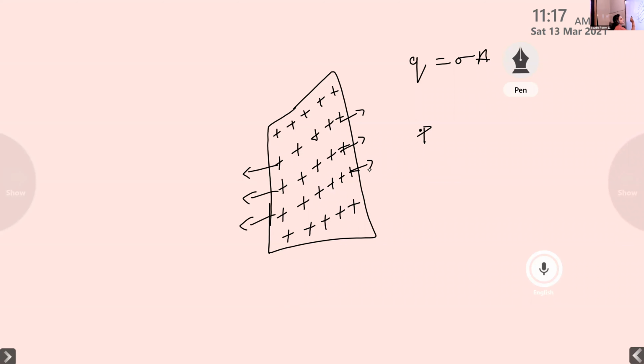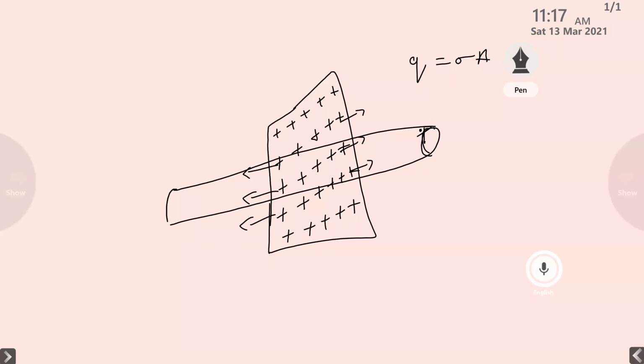So we are considering a Gaussian surface that is enclosing this point P. The Gaussian surface is like this. What is the shape of this Gaussian surface? Cylinder. It is again in the form of a cylinder. So we use the same procedure as in the first case.